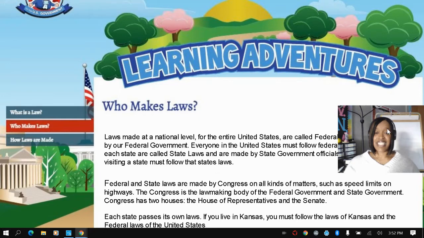The Congress is the lawmaking body of the federal government and state government. Congress has two houses, the House of Representatives and the Senate. Each state passes its own laws. If you live in Kansas, you must follow the laws of Kansas and the federal laws of the United States.